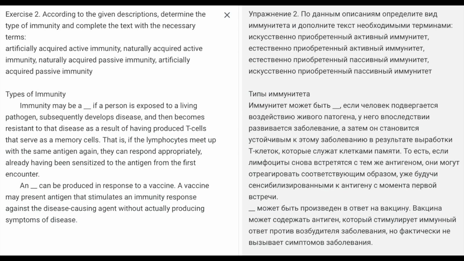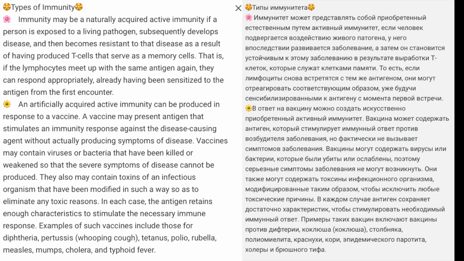Exercise 2. According to the given descriptions, determine the type of immunity and complete the text with the necessary terms. Artificially acquired active immunity. Naturally acquired active immunity. Naturally acquired passive immunity. Artificially acquired passive immunity. Types of immunity. Immunity may be a naturally acquired active immunity if a person is exposed to a living pathogen,